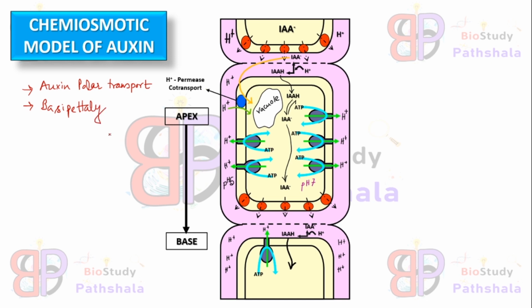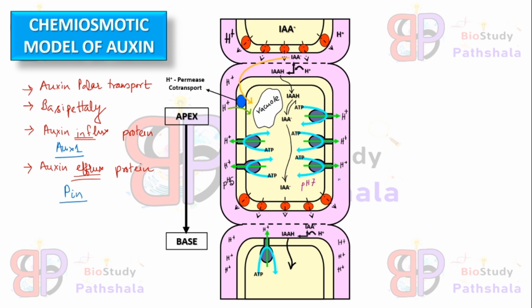So the one-way transport system needs some protein carriers or some channel proteins for the transportation. One is the auxin influx protein and the other is the auxin efflux protein. Influx means these proteins help auxin to enter into the cell, while efflux proteins help auxin to move out from the cell. So the auxin influx protein is AUX1, while the auxin efflux protein is the PIN protein.